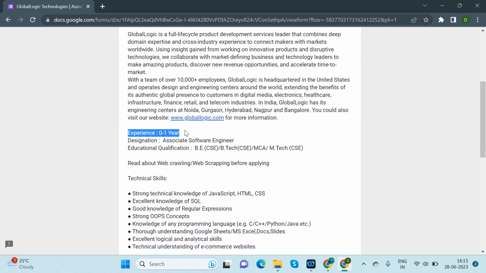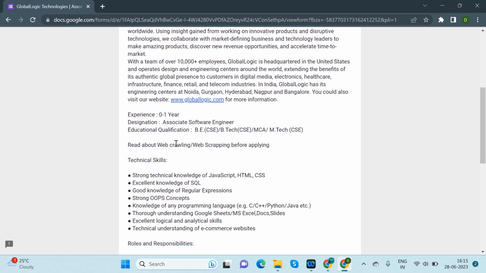Experience required is 0 to 1 year. Zero means if you are a fresher you can apply, or if you have 6 months of experience, or up to 1 year of experience, then yes, you can apply. Your designation will be associate software engineer. Education qualification required: B.Tech in computer engineering or IT, or MCA or MTech in CSE.